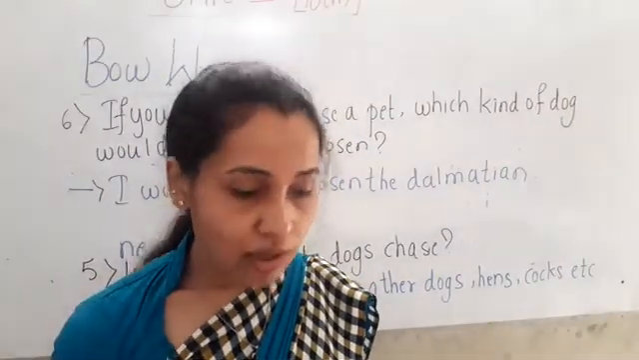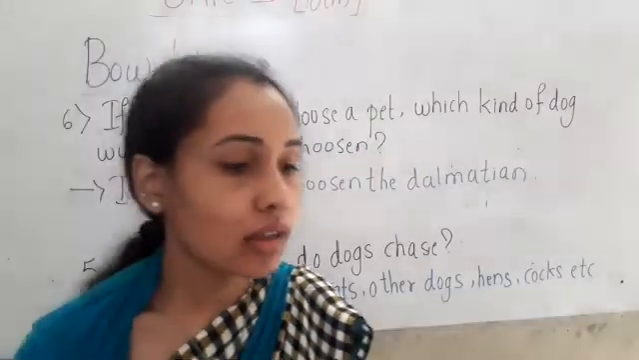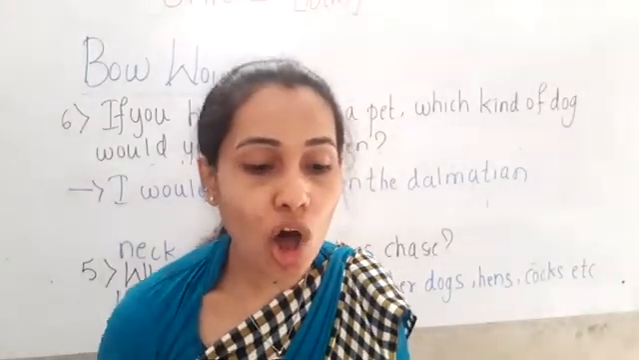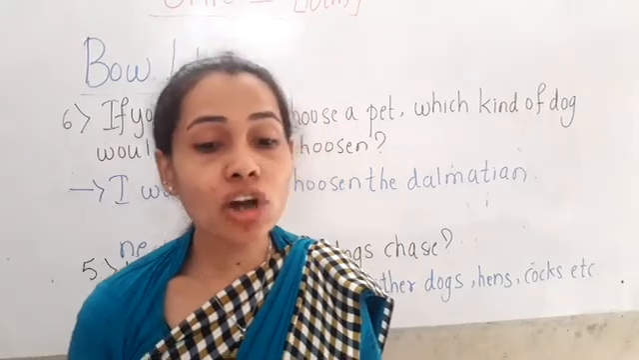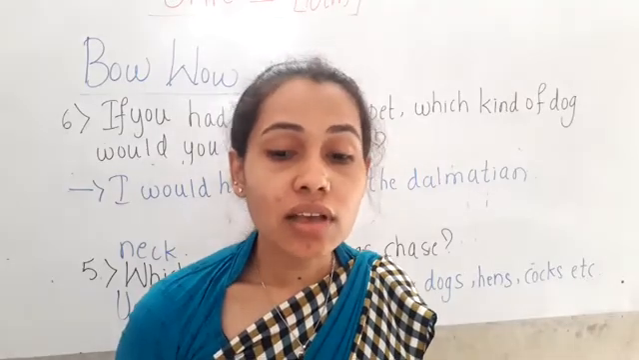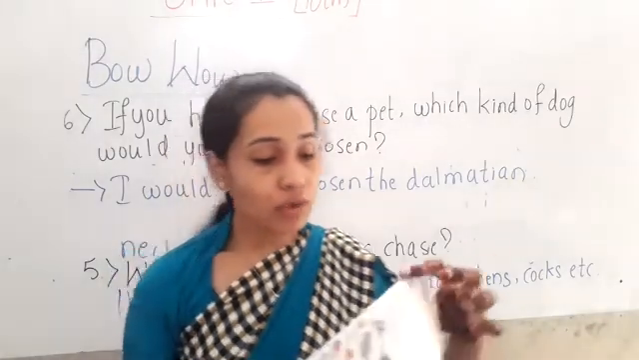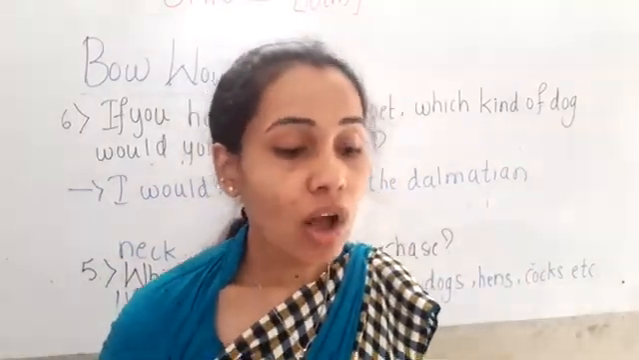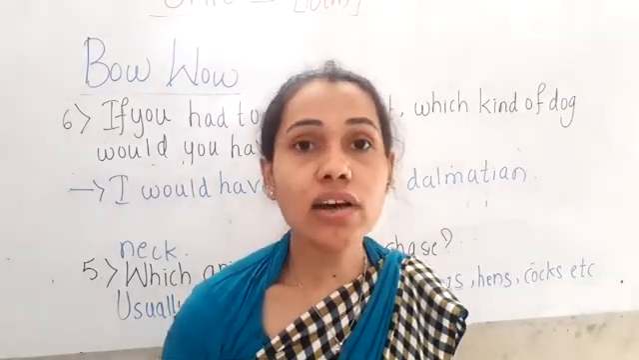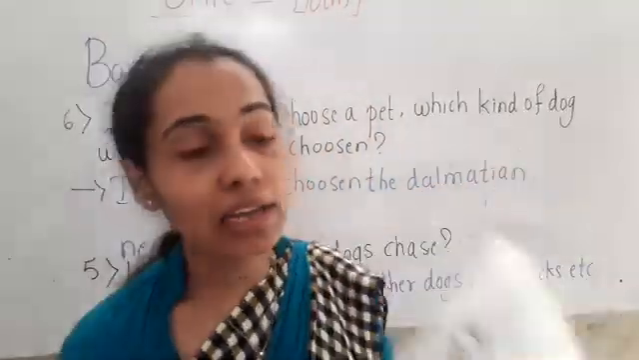Now, look at the page number 13, children. Odd one out. Say the names of the objects in the box. One object does not begin with the sound of the letter given in red color, and circle that object. We have to choose the odd one object here. All the things here start with the letters given in the small box in the red color. Okay, children?